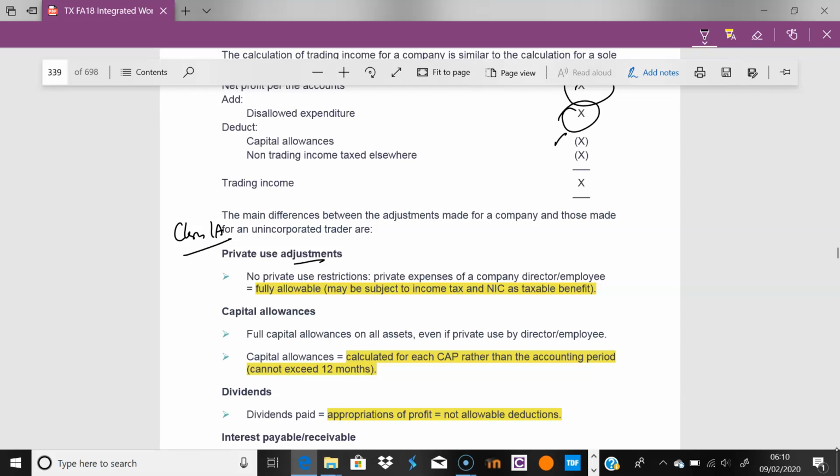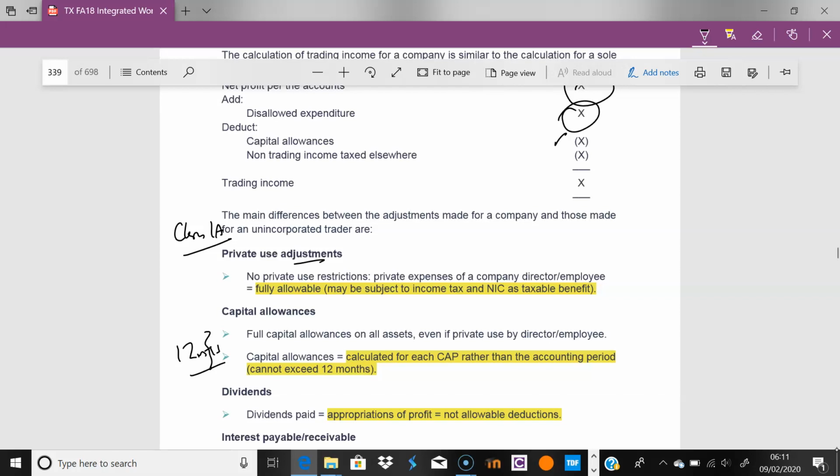I think, like I said, what I'll do is I'll just finish this. It's already 10 minutes. It goes so quickly. Capital allowances we deal with as normal, 12 months. We're not restricting any private assets. All the assets belong to the company, so all the cars or whatever we're dealing with, the individual will receive that benefit.